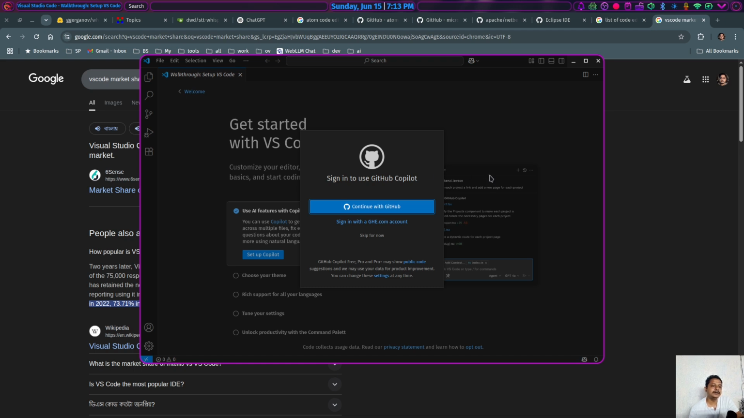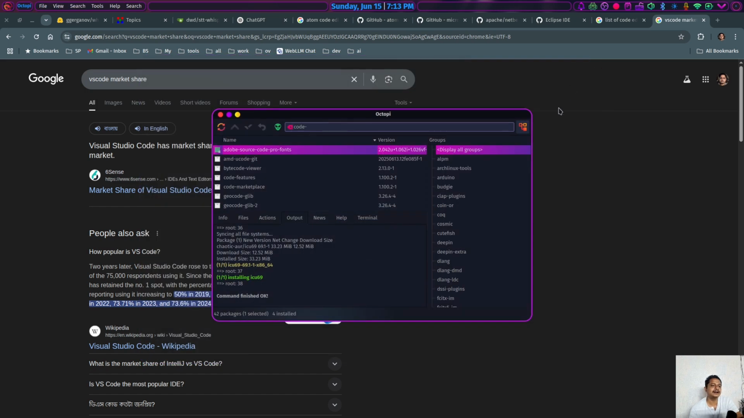So I will not continue using this piece of crap. It's better to close and uninstall this piece of software, because I do not like any proprietary software or any kind of proprietary tools installed on my machine. And it's time to find another Code OSS derivative that is called VS Codium.